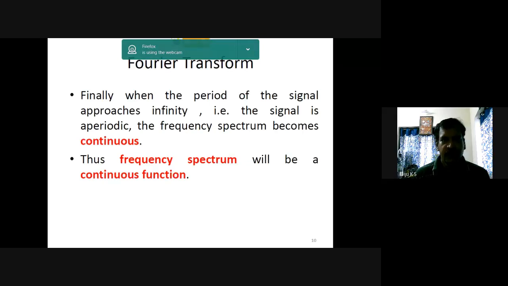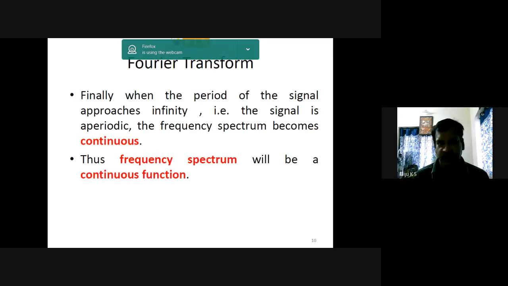If the signal is of periodic nature, we go for the Fourier series. And if the signal is aperiodic, we have to take the Fourier transform. Why do we go for the Fourier series and Fourier transform? We have to know the frequency content, or what is the spectrum of the signal.